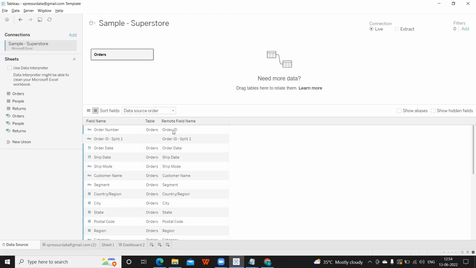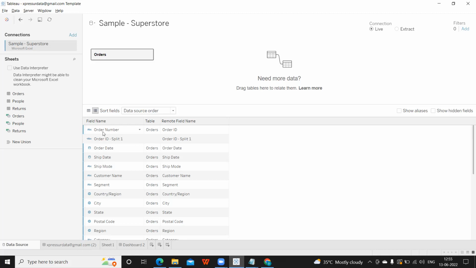So order ID is the original field, and it is coming from orders, but we are writing it as order number, which means we have an alias for that. So sometimes we might get confused about which field it is referring to. In such cases you can always come to this place and see the actual name of that field, and maybe search in the database accordingly to troubleshoot your problem.